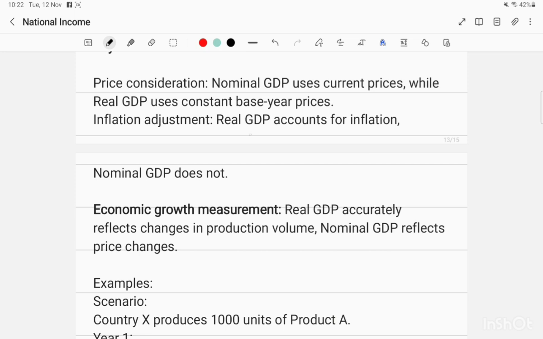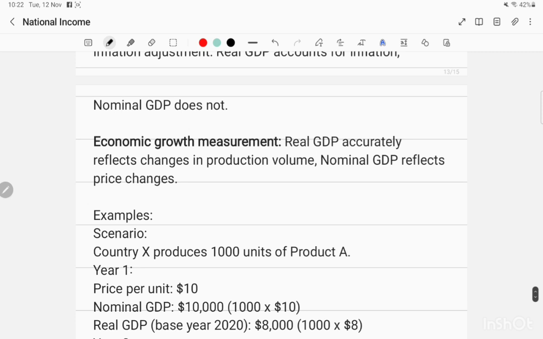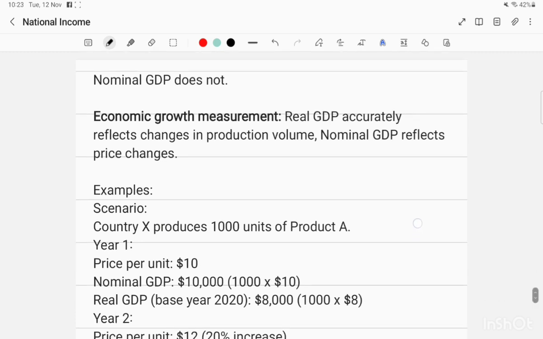On inflation adjustment, real GDP accounts for inflation, whereas nominal GDP does not. Now, what is the economic growth measurement? Real GDP accurately reflects changes in production volume. Nominal GDP reflects price changes.